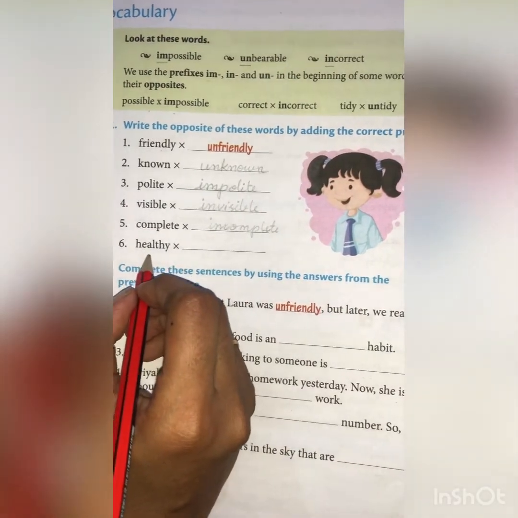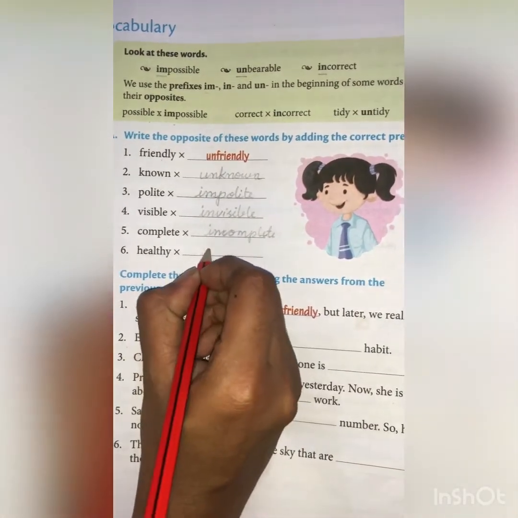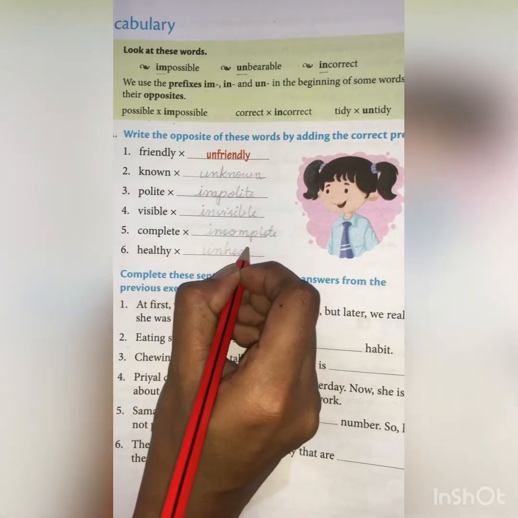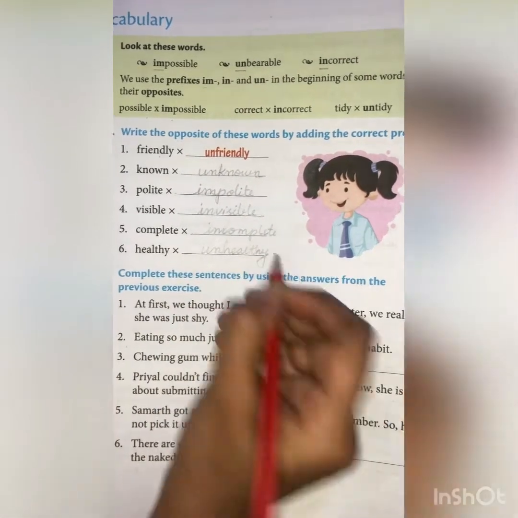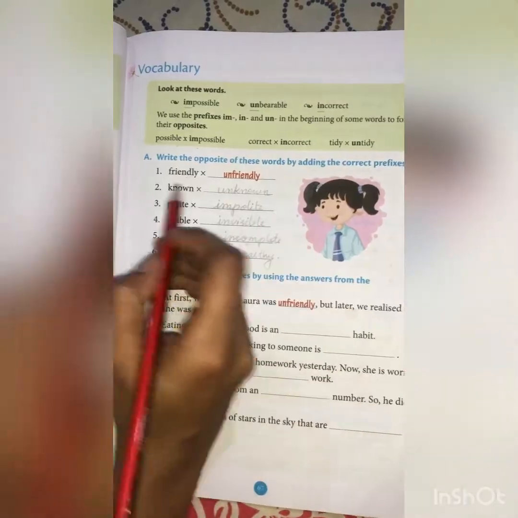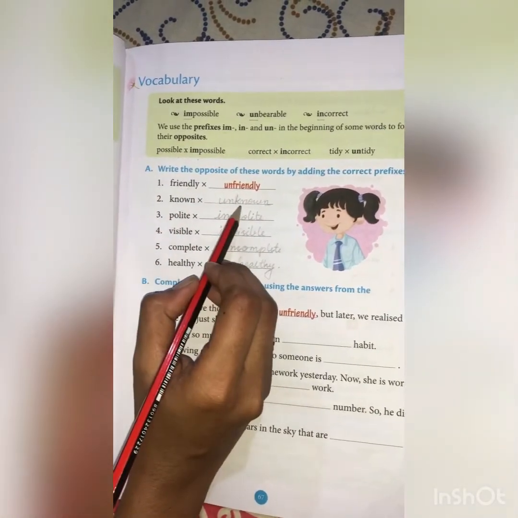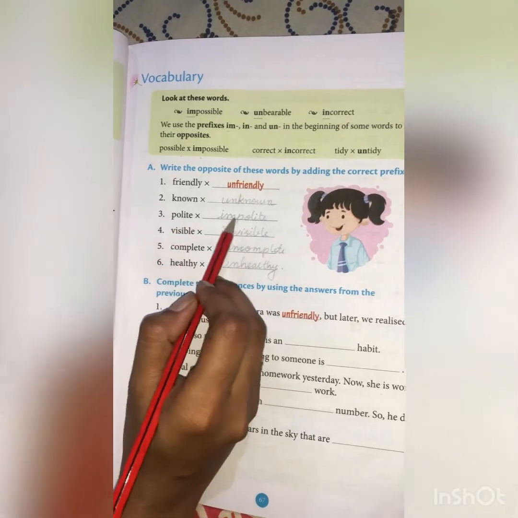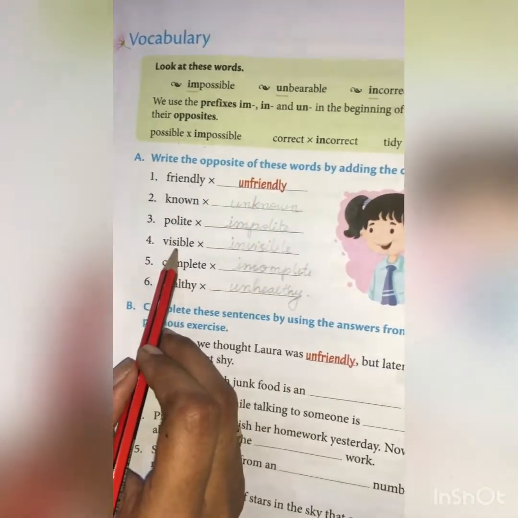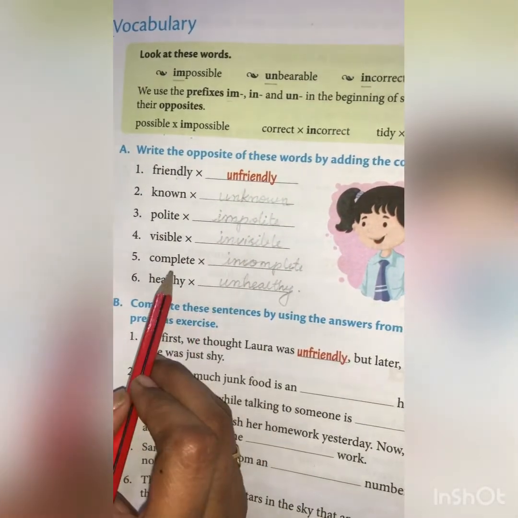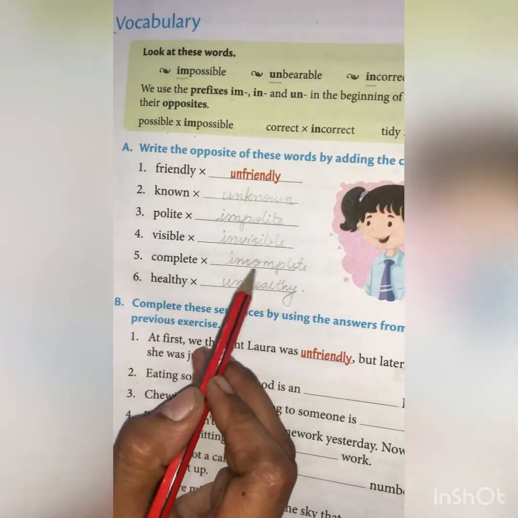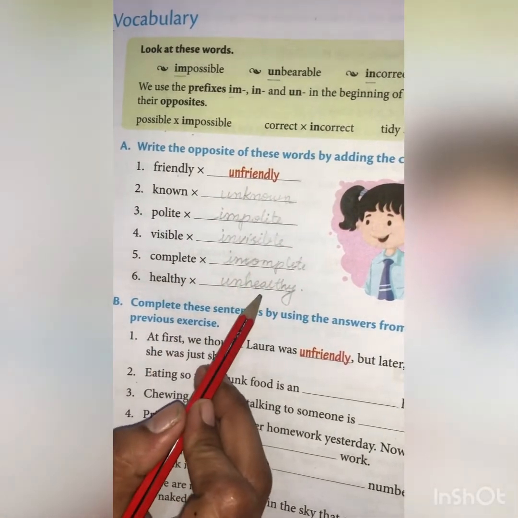And sixth one, healthy. Very good. Unhealthy. So, friendly, unfriendly, known, unknown, polite, impolite, visible, invisible, complete, incomplete, healthy, unhealthy.